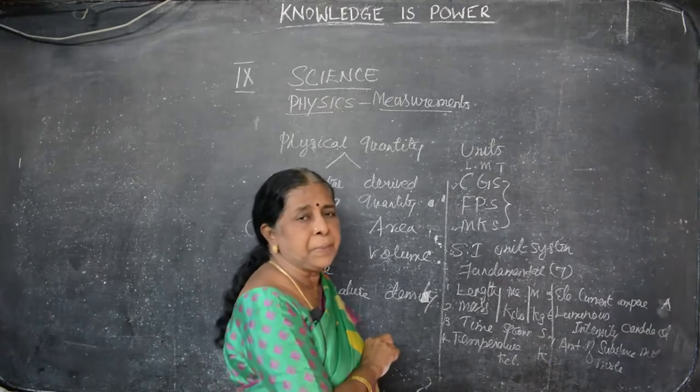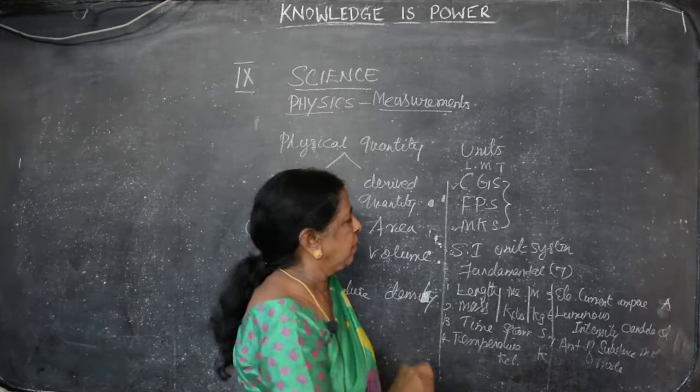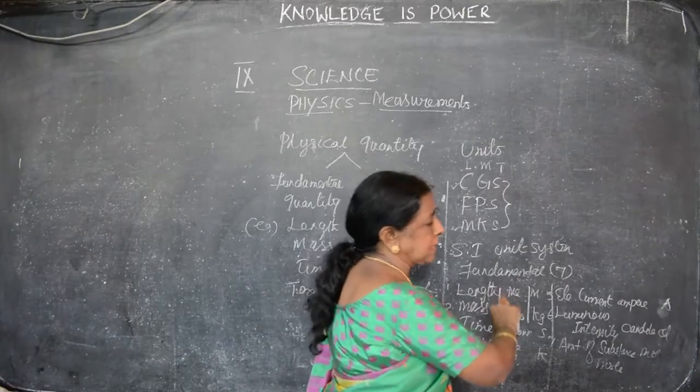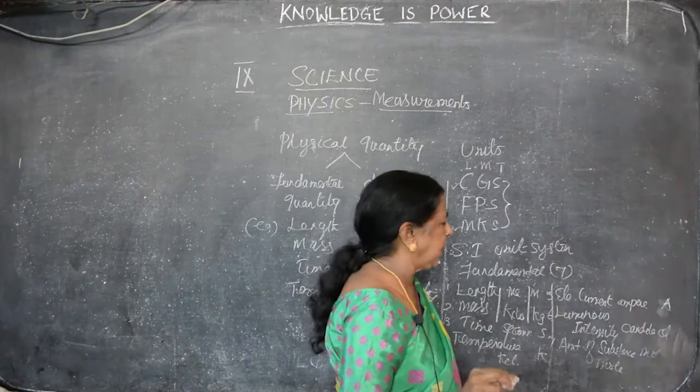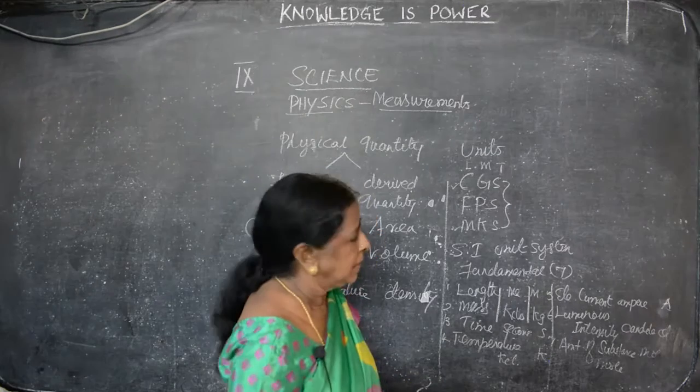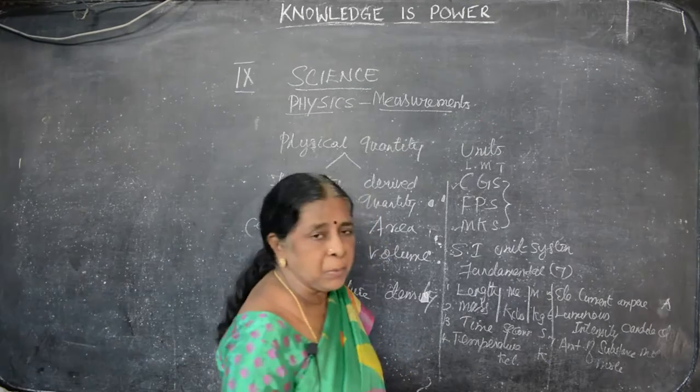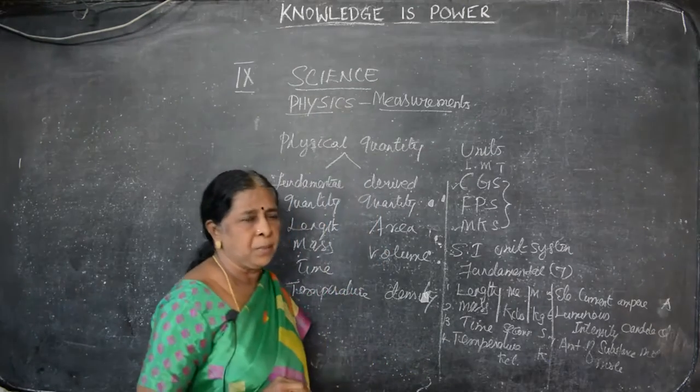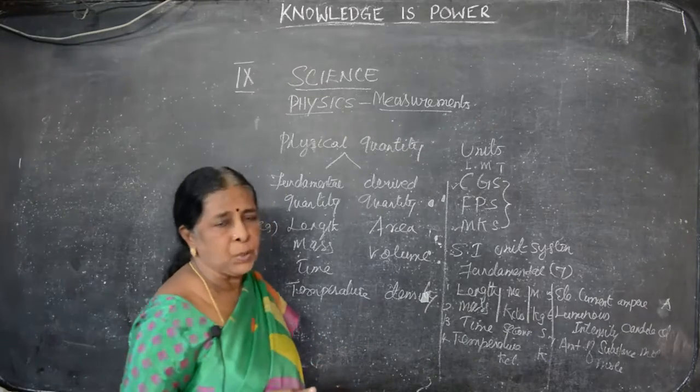There are two kinds of temperature, Celsius temperature and Fahrenheit temperature. Electric current is measured by ampere, A. Luminous intensity, how much of light capacity there is, candela, CD. And last one is amount of substance, that is known as what? Mole. So, 7 fundamental quantities.